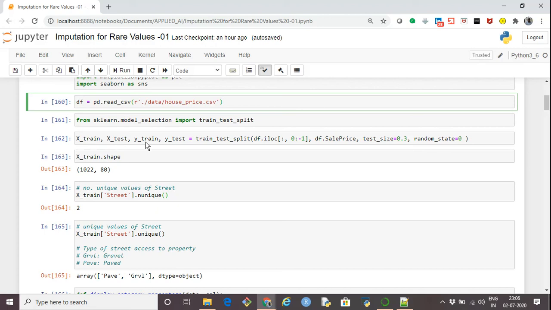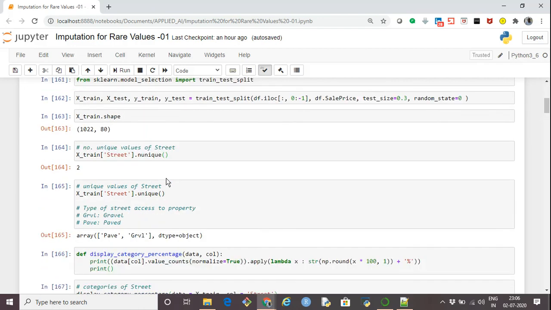Similarly, I'm splitting into y_train and y_test, which are the actual sale prices of the house. That is fine, just splitting the data like we normally do into train and test. Test size is 30% and random state is 0, so that we can reproduce it.